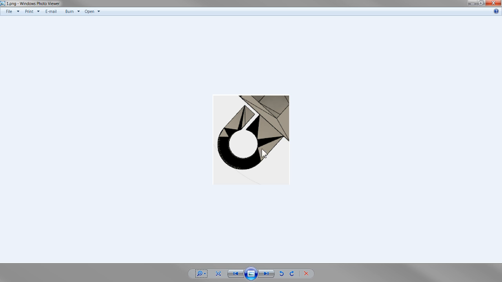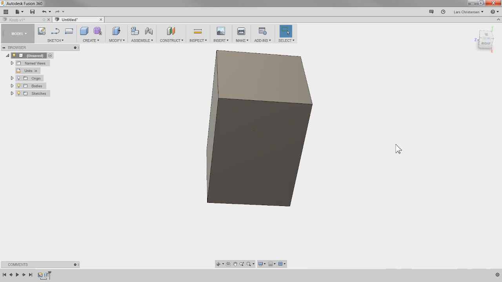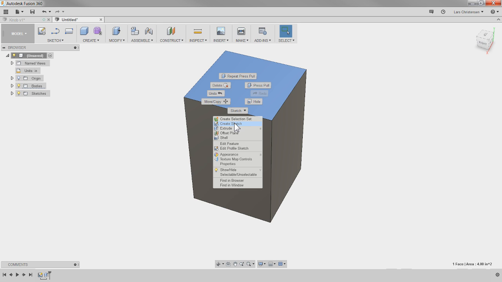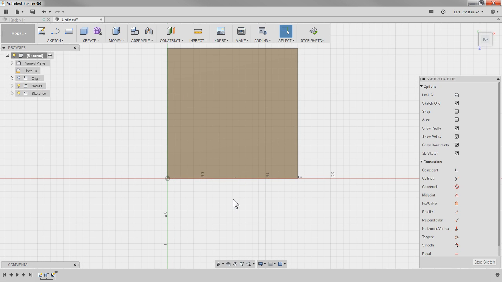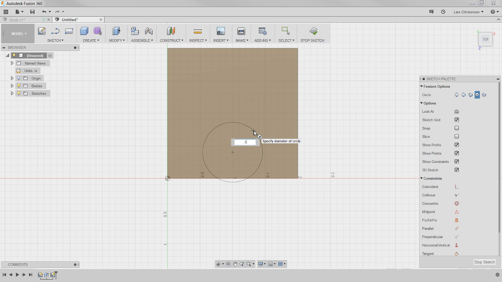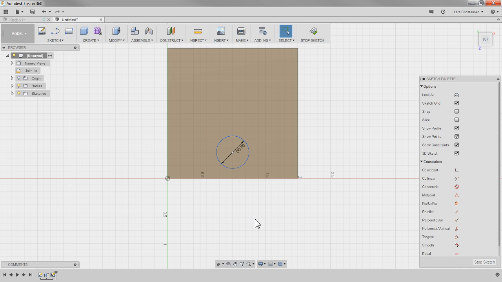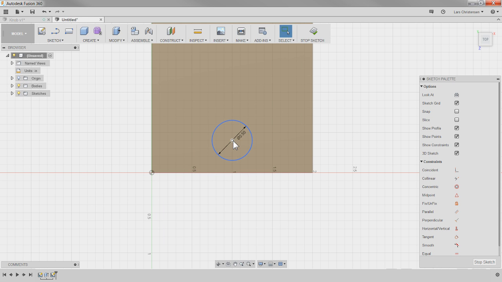Maybe the first thing you do is put the hole in. So if I was going to drill this, I would go in here, open up a new sketch on the top, and hit C for circle. And I'm just going to sketch a circle up here, make it a 1/2 inch in diameter. That's what I just decided the pipe was going to be. It's blue, right? Because it can move around.